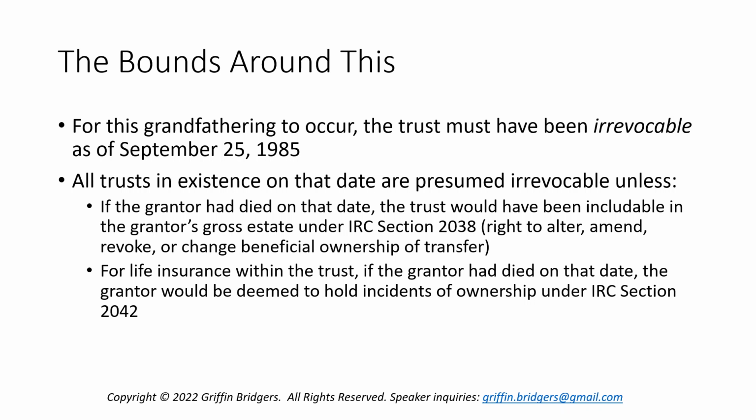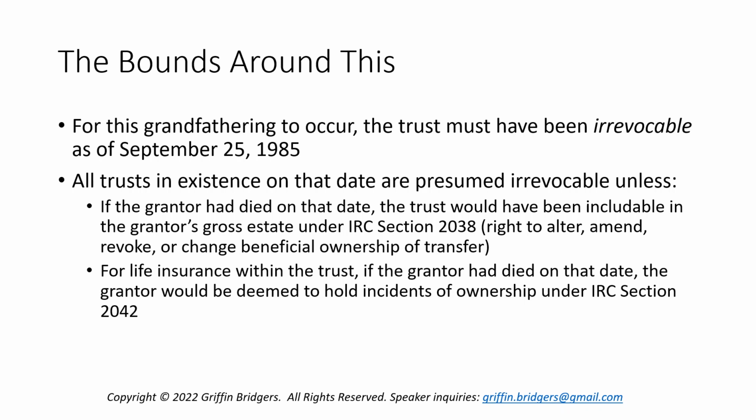We'll talk about that another time. Another specific thing called out is if there's life insurance in the trust, it's not grandfathered as to the death benefit if the grantor on that date of September 25th of 1985 would have had incidents of ownership in the policy under Code Section 2042 had they died on that date. Those are really the two carve-outs.